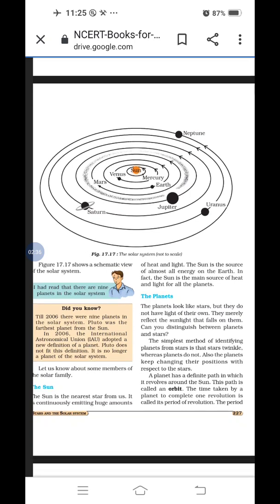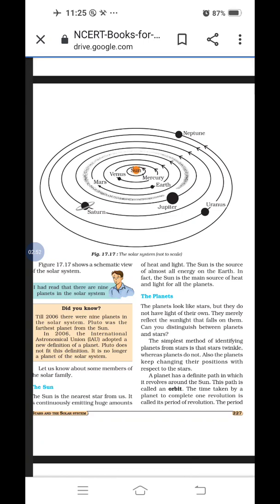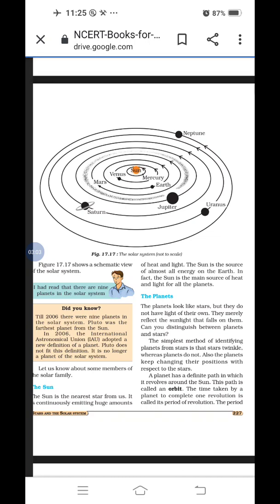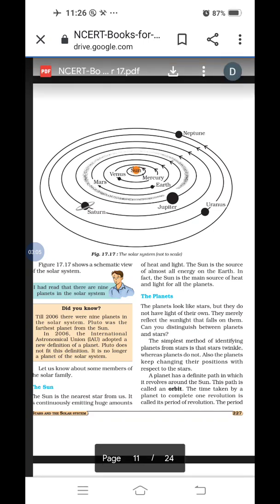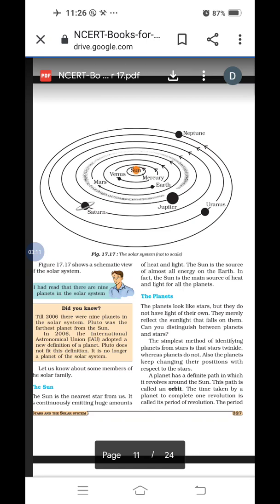How many important points did I tell you about the sun? Nearest star. Second, emitting a huge amount of light and heat. Next, source of almost all energy on the earth. And last, main source of heat and light for all the planets. Those are the important points I am telling you. Underline it. You have to underline and write 1, 2, 3, 4 in this way. First, nearest. Second, heat and light in huge amount. Third, energy. And fourth, it provides heat and light for all the planets.